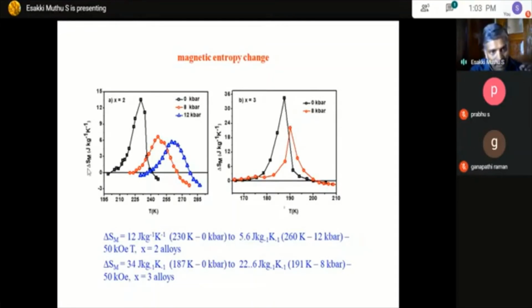Even though the delta Sm value reduces, the temperature span, the working temperature, shifts to a higher temperature. And in another material, at 0 kilobar it is a higher value, but at 8 kilobar it is a lower value, but there is a shift in the temperature. So we can conclude that once you apply pressure, you can shift the working temperature towards room temperature. That's what we get by applying pressure to the material.